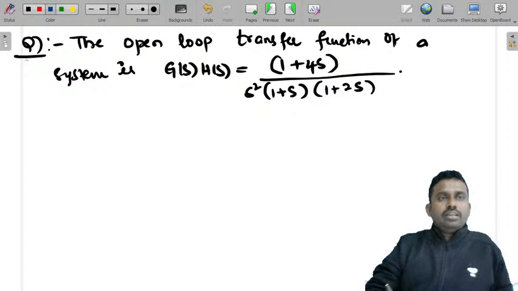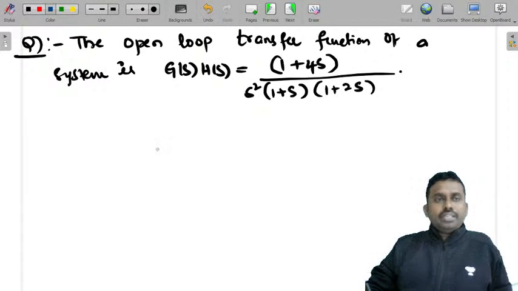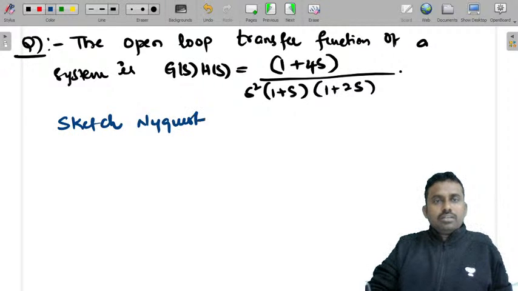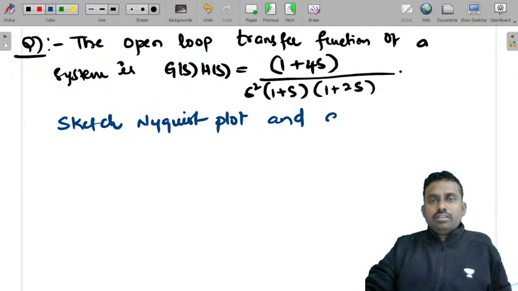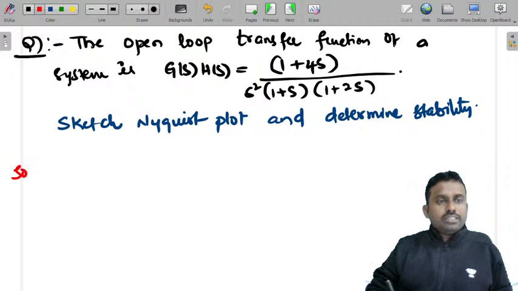This is the question. Determine the stability of the closed loop system using Nyquist plot, or sketch the Nyquist plot and determine stability. This is one question. So let's see how we do this.